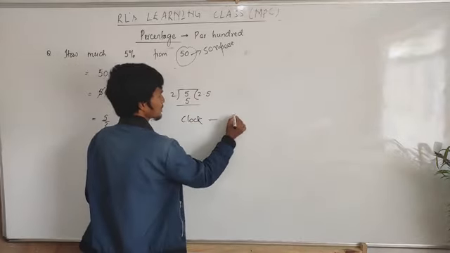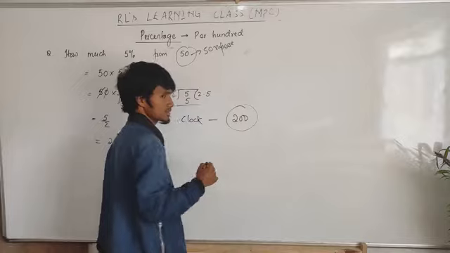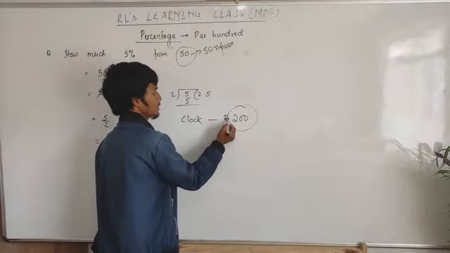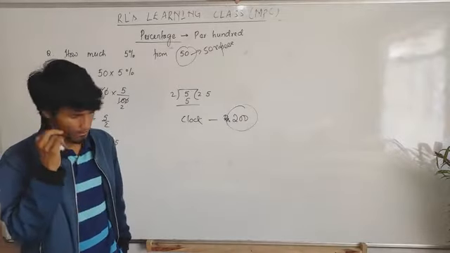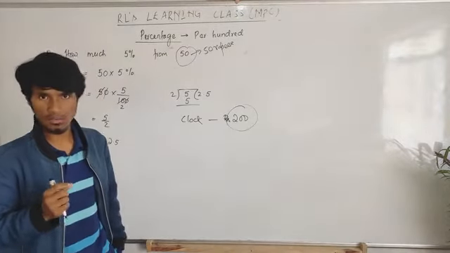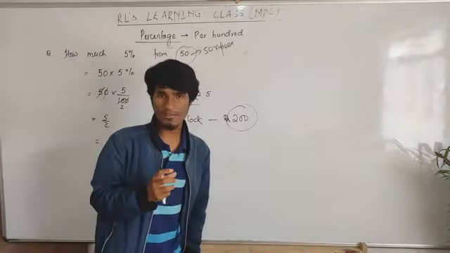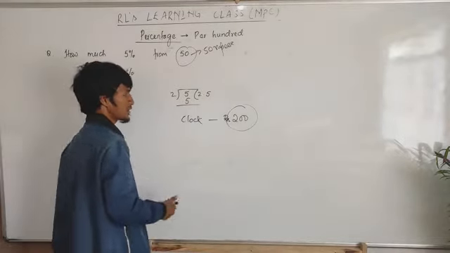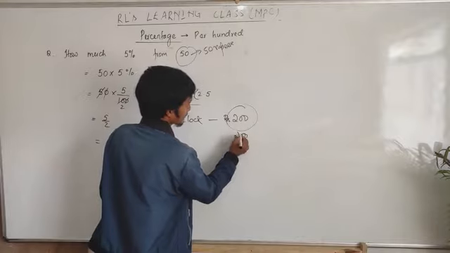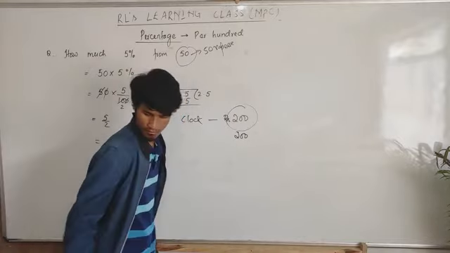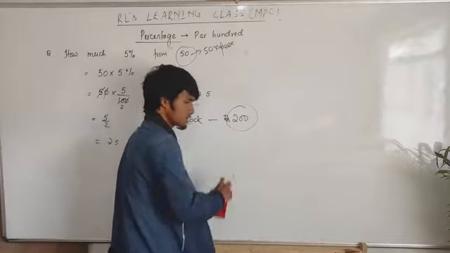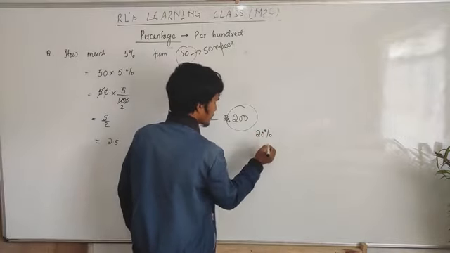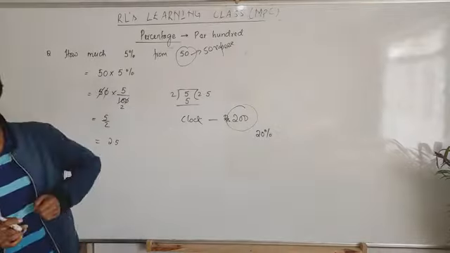For how many rupees? For 200 rupees, according to the shopkeeper. Okay, rupees 200. The shopkeeper said this clock costs 200 rupees. Then you ask him, can you give me some discount? Then he will say, okay, I'll give you a discount of, maybe, 20%. I'll give you a discount of 20%.